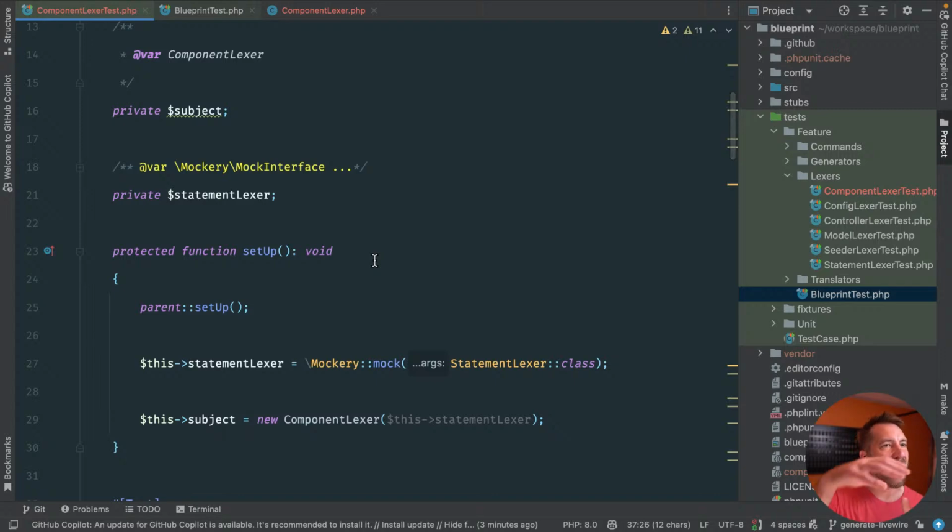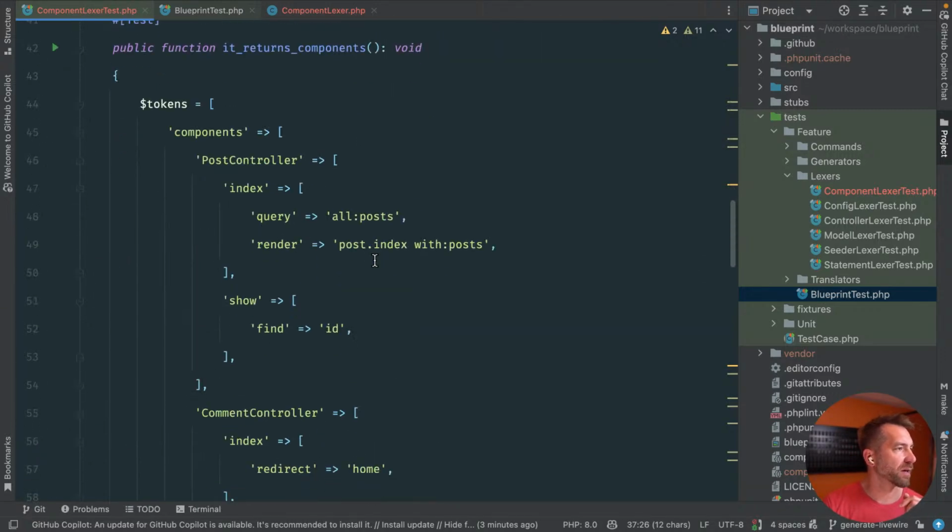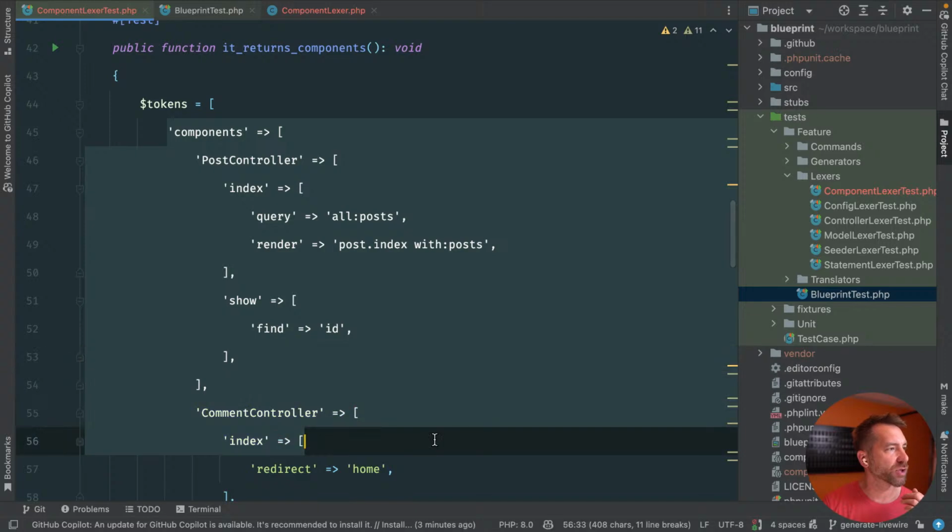Yeah, the Lexer actually, if we look at this test, the Lexer actually is going to get the tokenized array. It's going to get more or less what you might call the abstract syntax tree. So the parser actually needs to happen first. The parser is going to parse out the tokens, which is in our YAML file, turn it into an abstract syntax tree, and then the Lexer makes sense out of those and turns it into actual statements that get used.